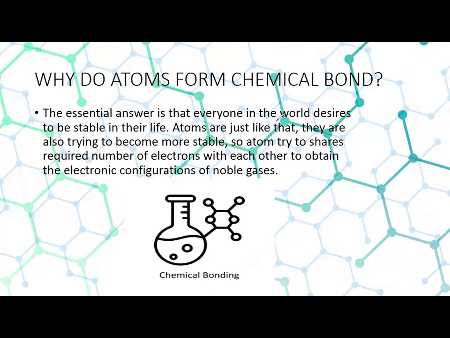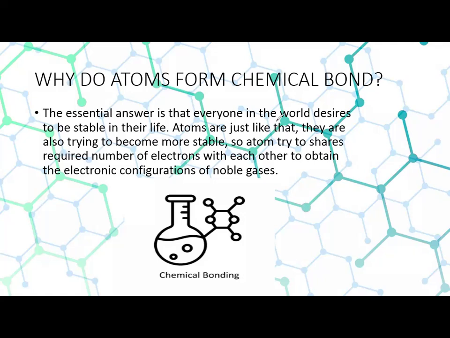Atoms try to share the required number of electrons, and they become stable by sharing and gaining electrons with each other to obtain the electronic configuration of a noble gas. In chapter number 3, I told you that noble gases are stable gases. Why? Because noble gases have their octet complete.